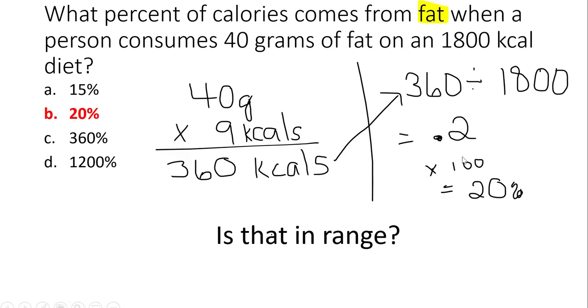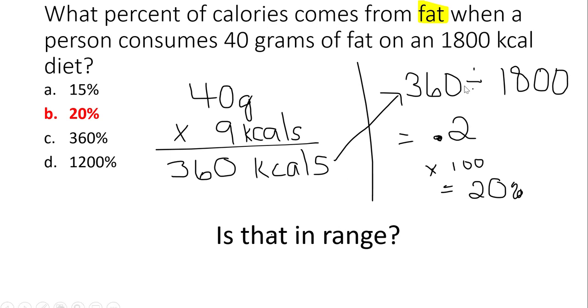So let me show you what this looks like. So we have 40 grams of fat. There are 9 calories in every gram of fat. So that means we are consuming 360 calories from fat. Now we have to figure out what percent of that 1800 calorie diet comes from fat.